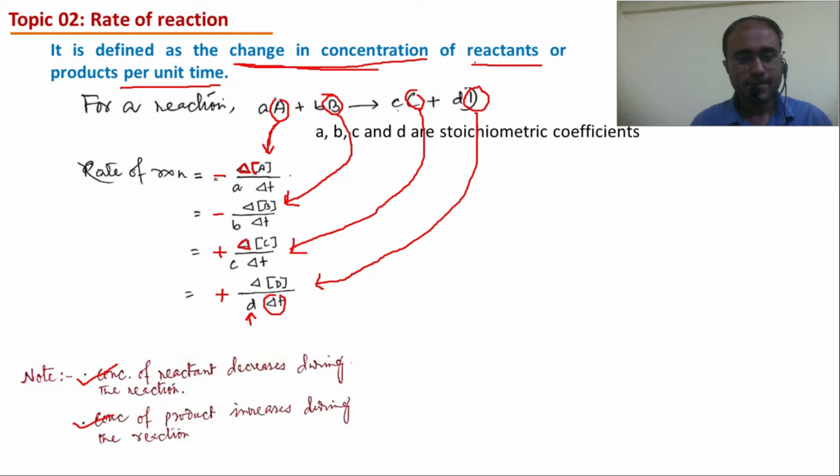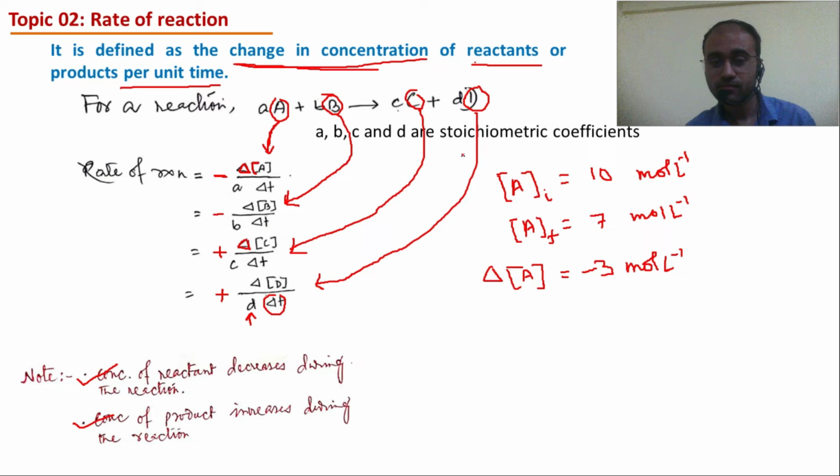Now why do we put a negative sign while writing the expression for rate of reaction in terms of reactants? To understand this, let us take an example. This negative sign does not mean that the rate of reaction will come out negative. Rate of reaction, that is speed of reaction, can never be negative. Speed of reaction will always be positive. Then why do we put the negative sign before? See.